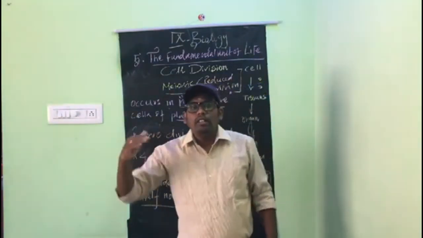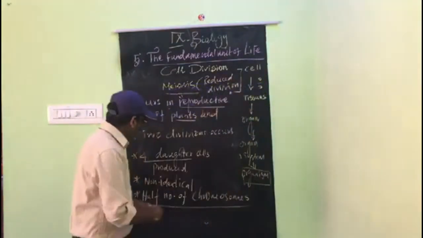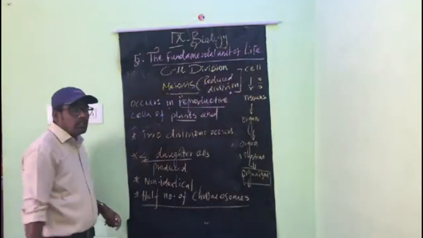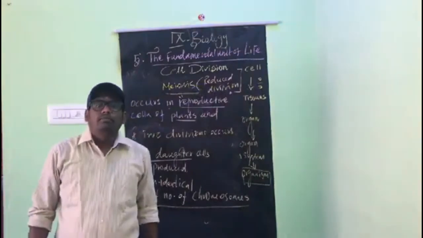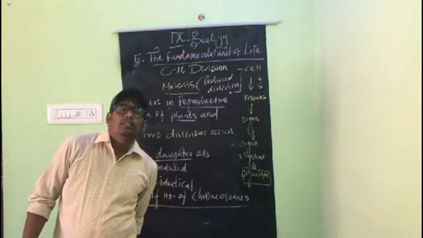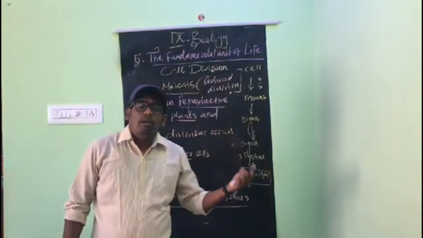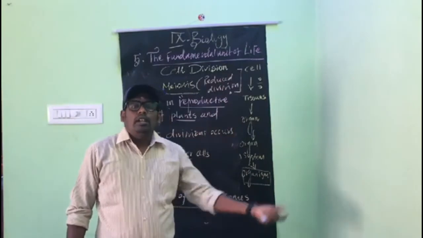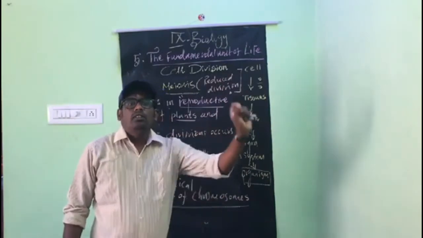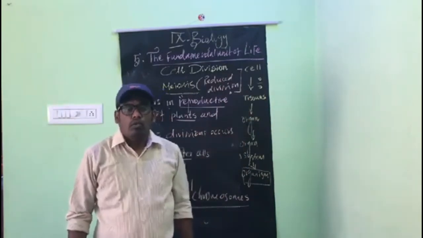Because when the cells are divided, the number of cells may increase. Four cells are produced, but each contains only half the number of chromosomes. This occurs in the reproductive cells.